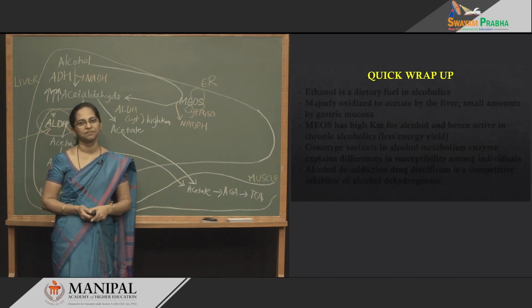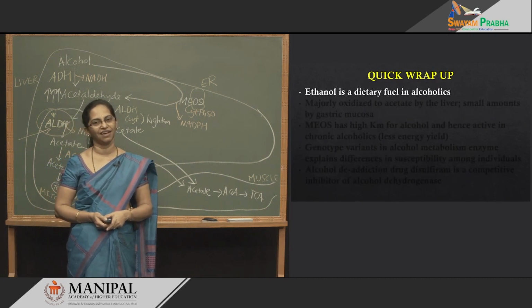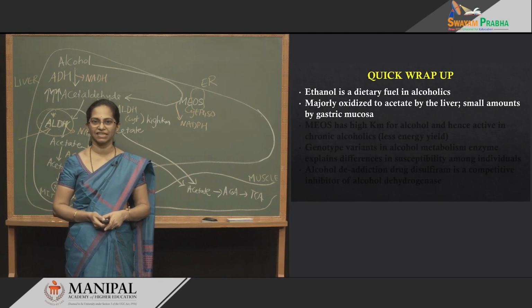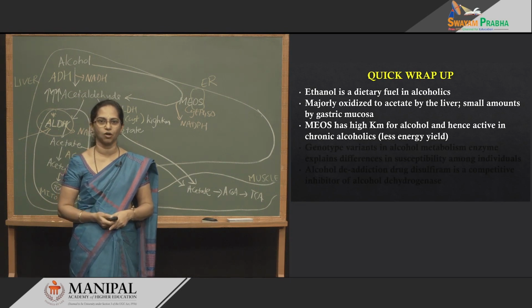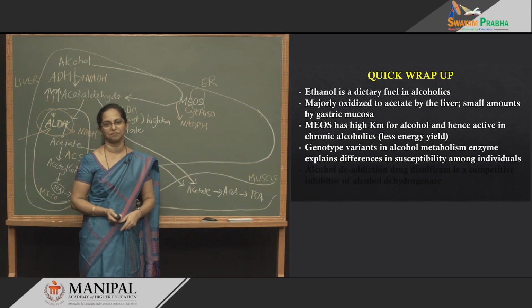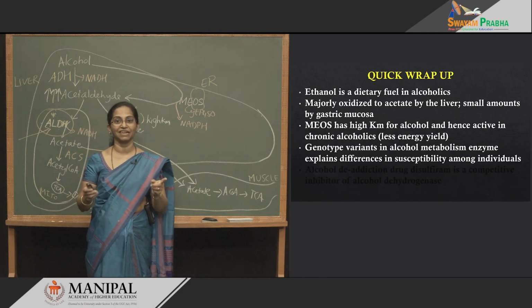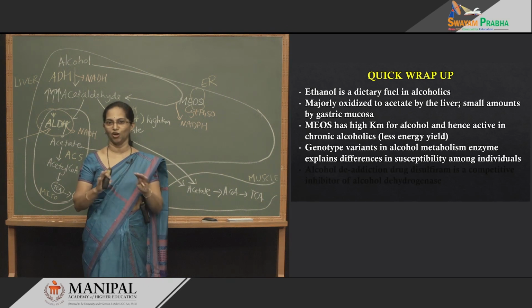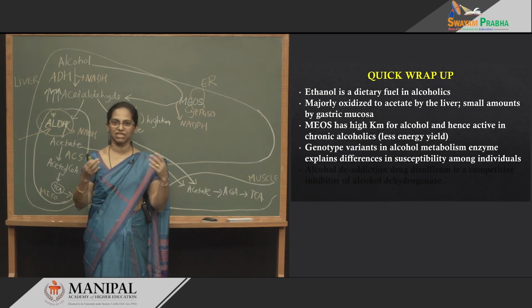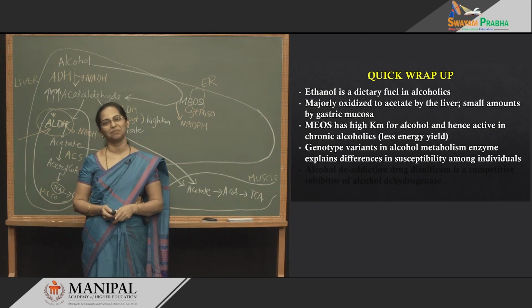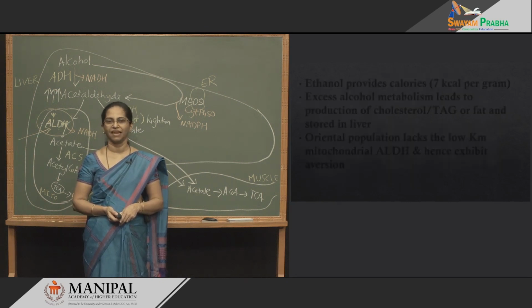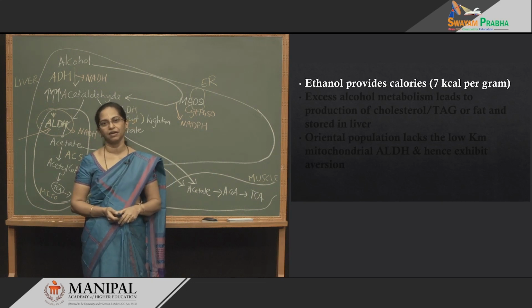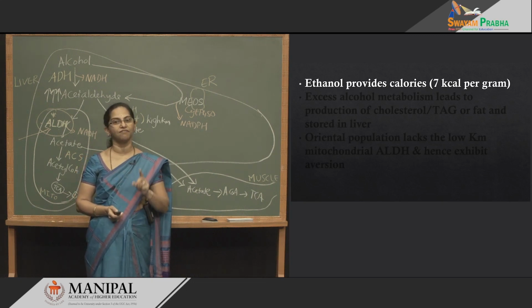So, quick wrap up. Ethanol is a dietary fuel in the alcoholics. Where do we oxidize it? In the liver. And what is that system that develops in the chronic alcoholics? That is the MEOS system. And genotype variants decide whether a person can tolerate alcohol or not. Whether he will develop liver cirrhosis and complications is all decided by his genes. And which is the alcohol de-addiction drug? It is disulfiram. And ethanol, a very high calorie provider, you get about 7 kilocalories for every gram of alcohol